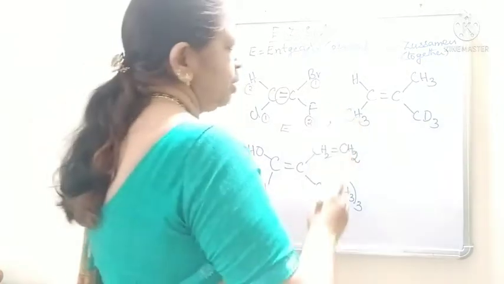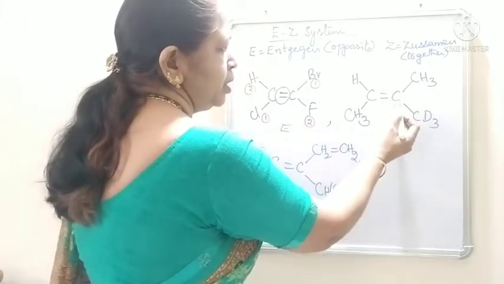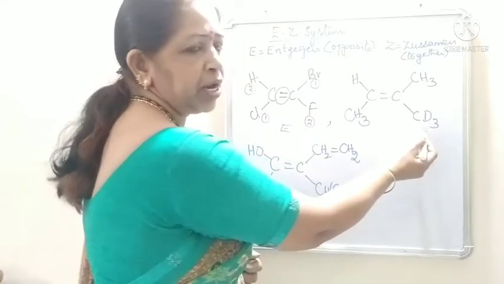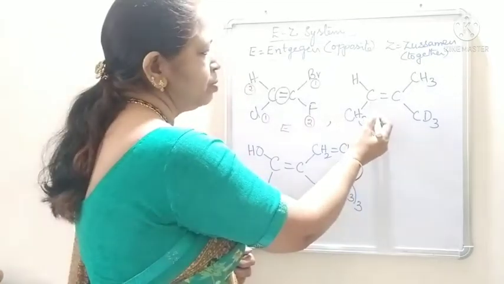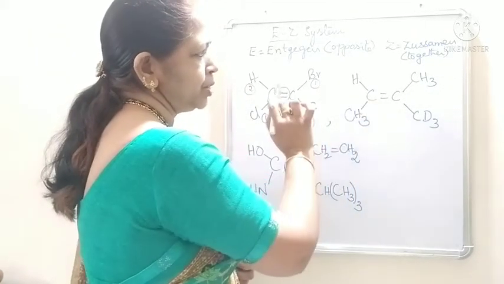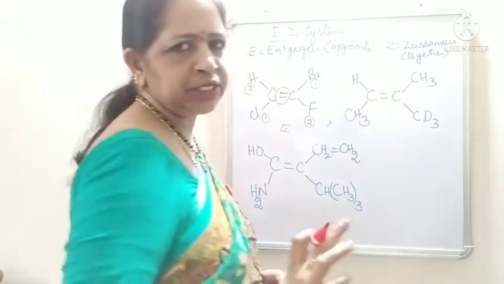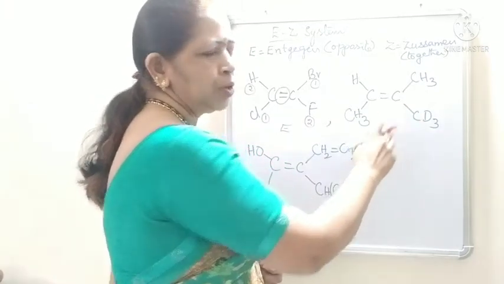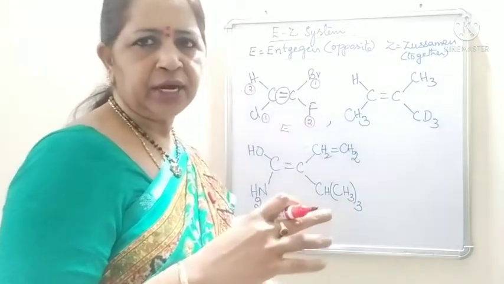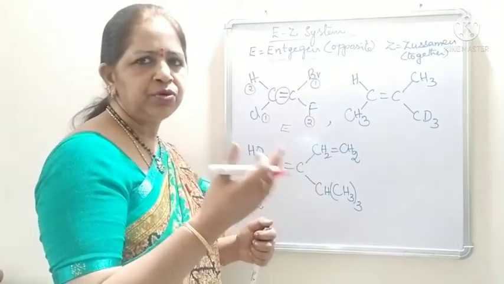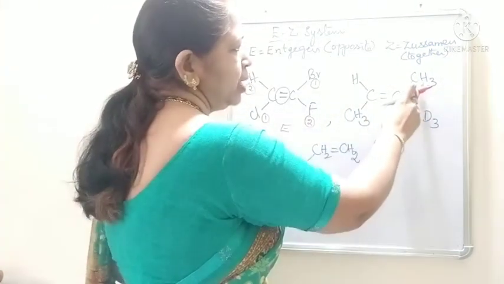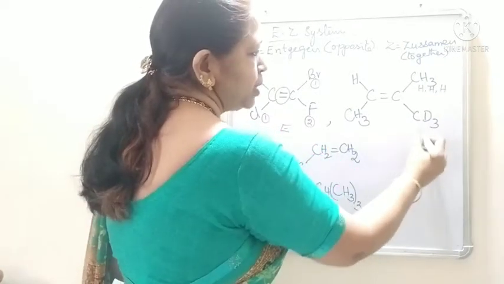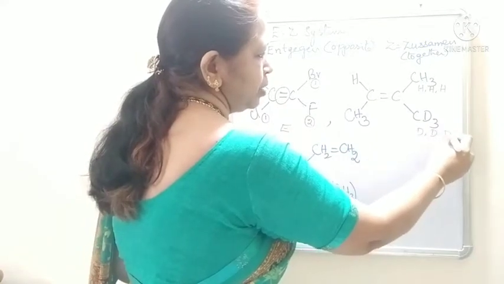Now, let us see the other example. This carbon is bonded to CH3 and CD3, where D is deuterium, the isotope of hydrogen, and this carbon is bonded to CH3 and H. Among these two, which gets the first priority? The first atom attached to the double bonded carbon is only carbon, so we cannot decide with the first atom. We see the next atoms: this carbon is bonded to 3 hydrogen atoms and this carbon to 3 deuterium atoms.